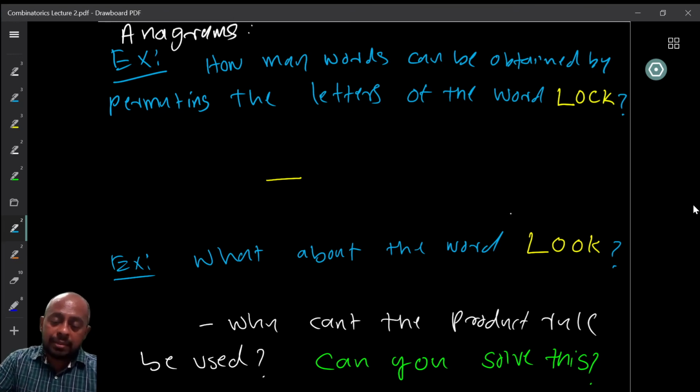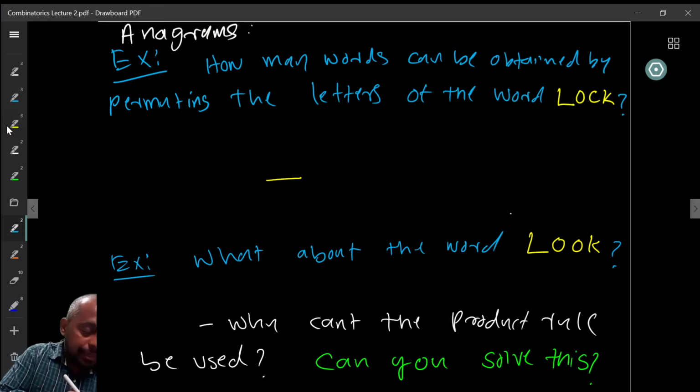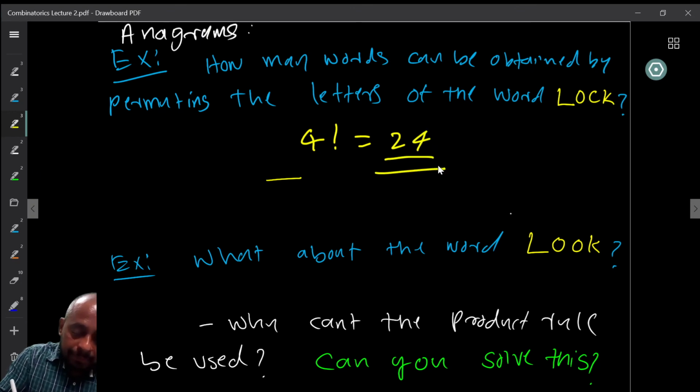So, how many words can be obtained by permuting the letters of the word LOCK? This is easy because, as we have already seen, we have four letters here, L, O, C, and K, and we are allowed to use only these four letters. They can be ordered in any of the possible ways, so we are looking at permutations. There are four different letters, and how many permutations are there? 4 factorial, N factorial permutations. So we can immediately say there are 4 factorial, which is equal to 24 different words we can make.